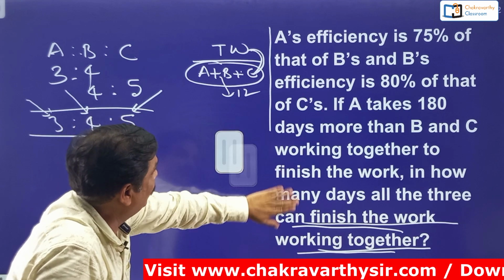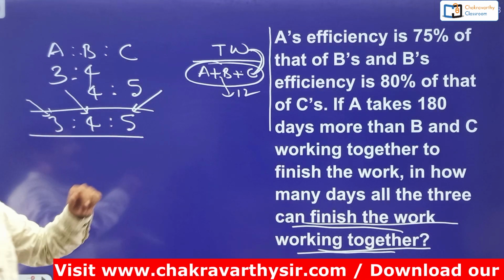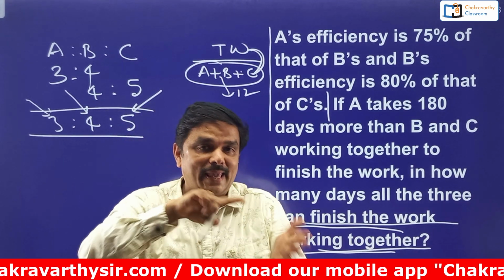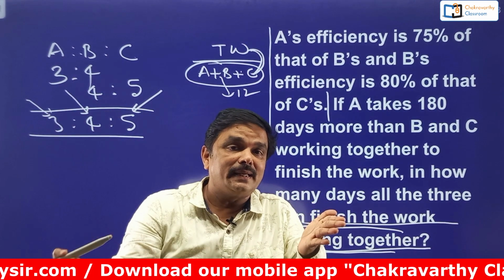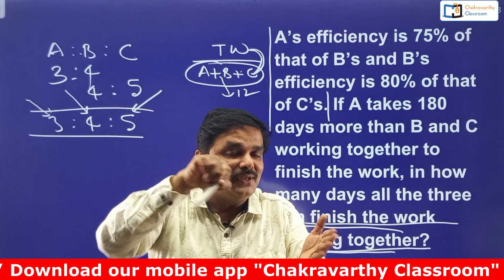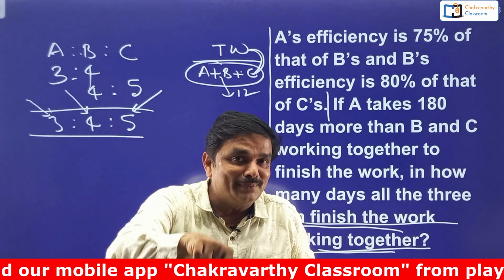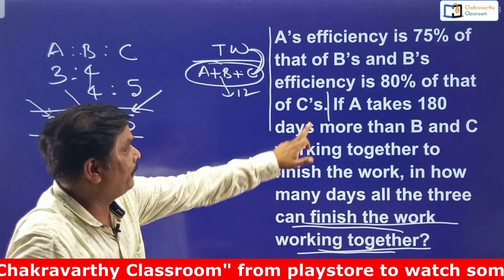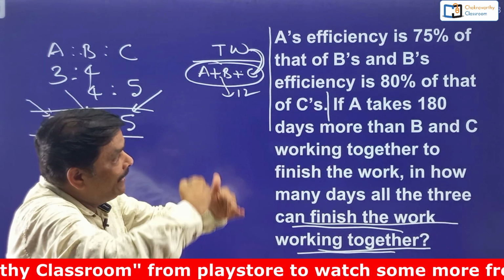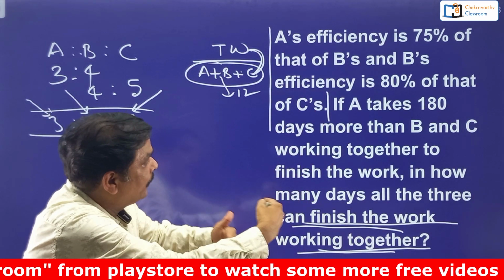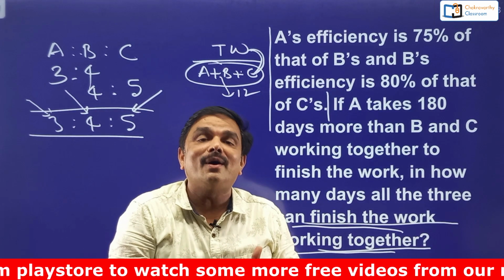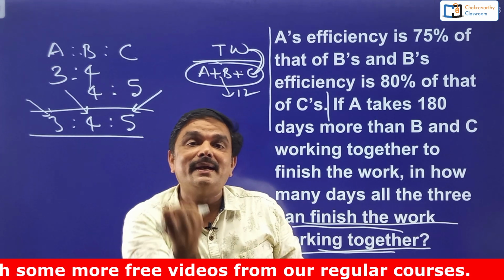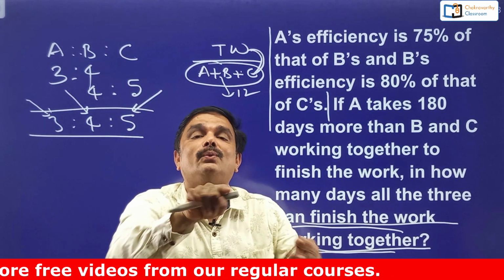It's a good one, because here in the second statement they have given the comparison of A with B and C not in terms of efficiency. They have given it in terms of time taken. So what is that here? Simply, A takes 180 days more than B and C working together to finish the work. B and C one part, A one part. A takes 180 days more than B and C together.